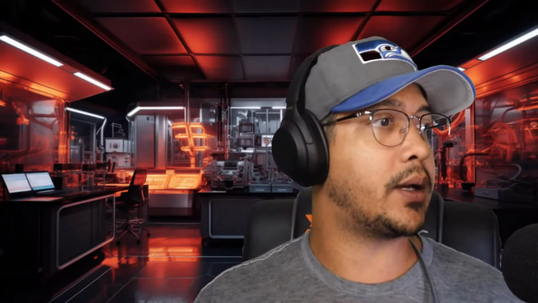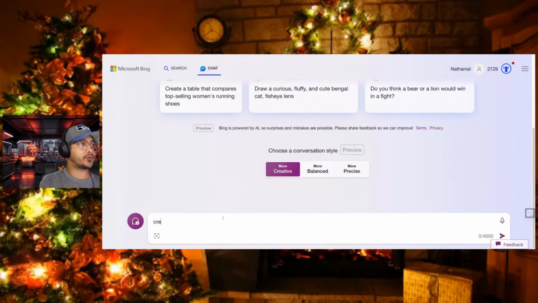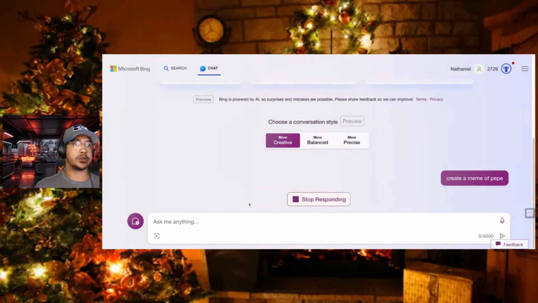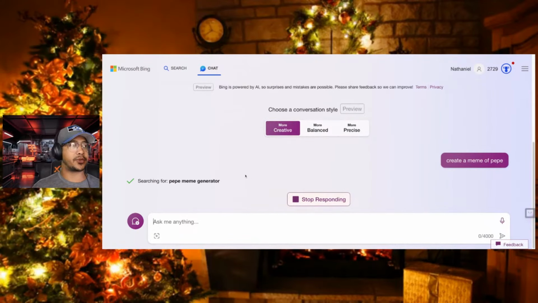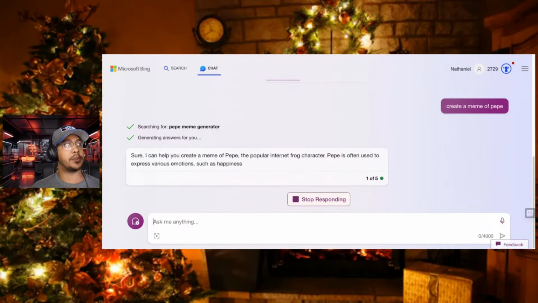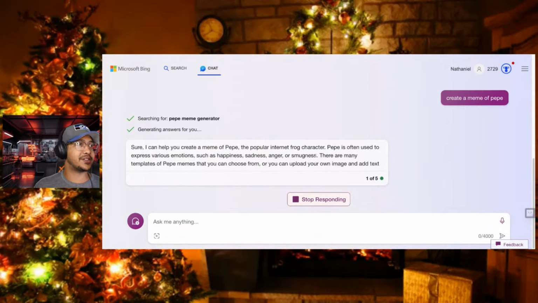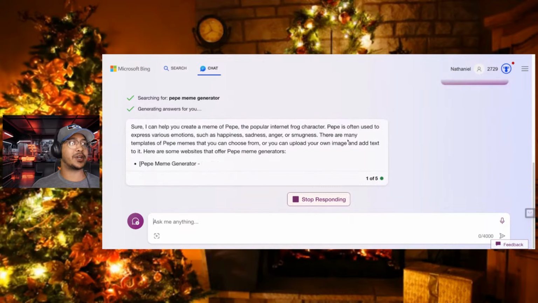Okay, cool. If you didn't know this, you can come into the Bing Chat version and have it create certain images. For example, let's say "create a meme of Pepe." We'll use that as a brief example for those of y'all familiar with Pepe, the little frog. You're going to see some images being made. It's a popular internet frog character often used to express various emotions such as happiness, sadness, anger, or even smugness.